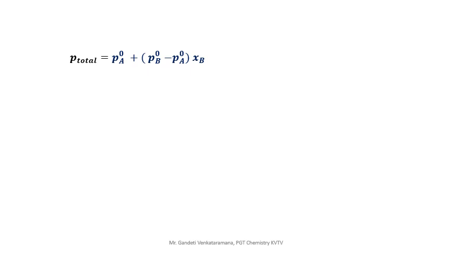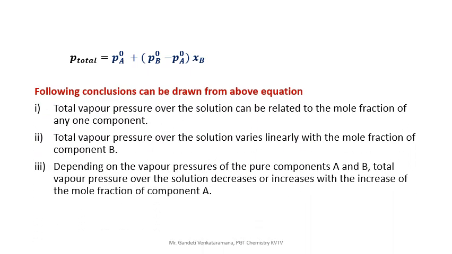So some conclusions: what information does this equation give? The following conclusions can be drawn from the above equation. One by one I will show you. This is our equation.